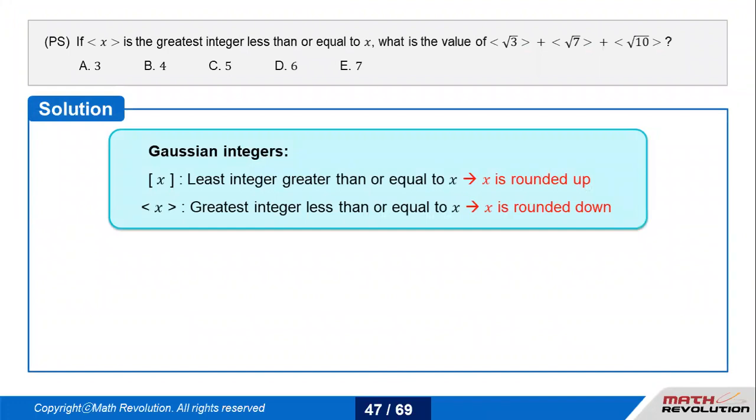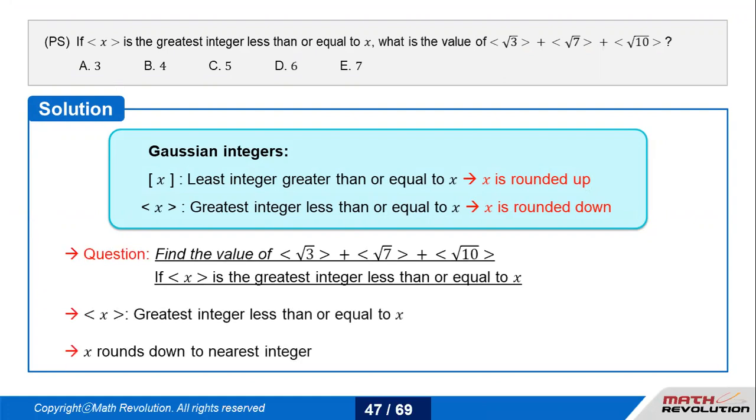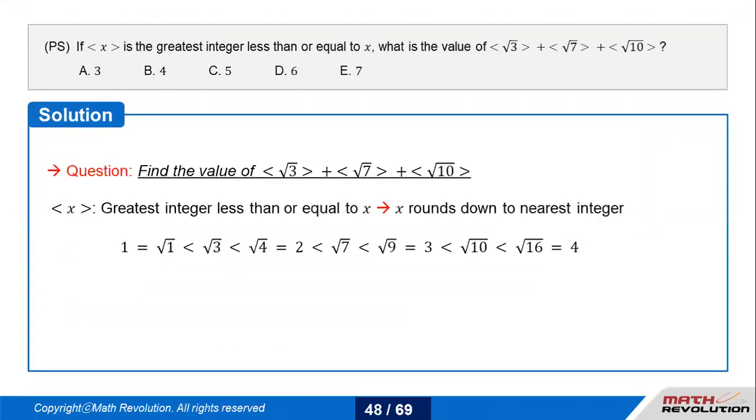We're dealing with the greatest integer less than or equal to x. So we need to round down to the integers. Square root of 3 would definitely lie between square root of 1 and square root of 4, which is 2. Square root of 7 would lie between 2 and square root of 9, which is 3. And square root of 10 would lie between 3 and square root of 16, which is 4.